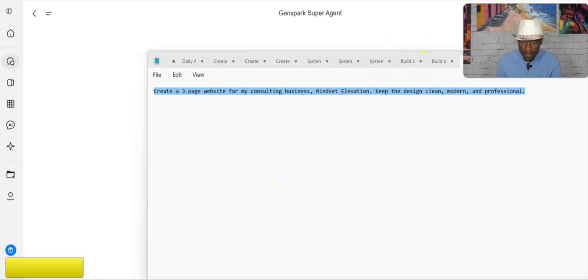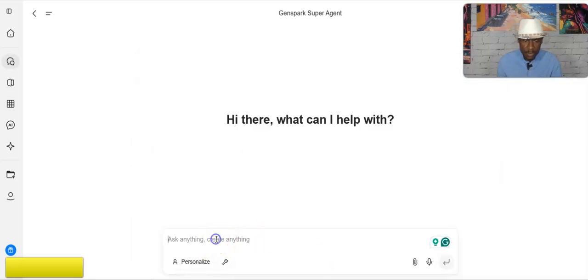Let's remove that. Remember, with AI, it's conversational. You give it an instruction, a prompt, some text: what do you want the AI to create? As you can see here, ask anything, create anything. It's really that simple. You're giving it an instruction, a prompt. Create a website for me, create a landing page for me. So let's give it a prompt.